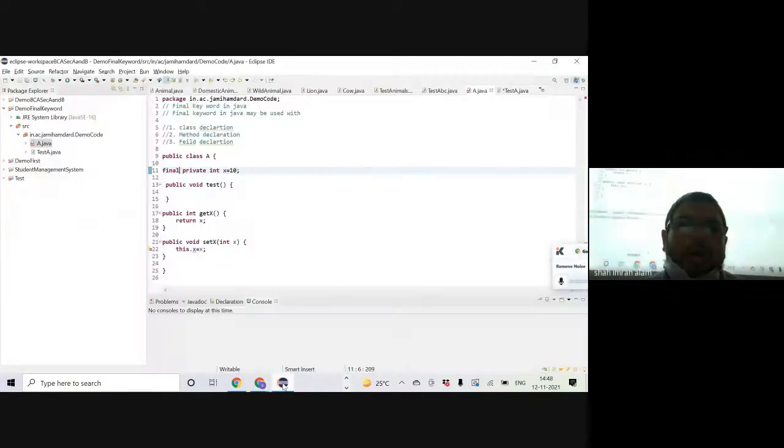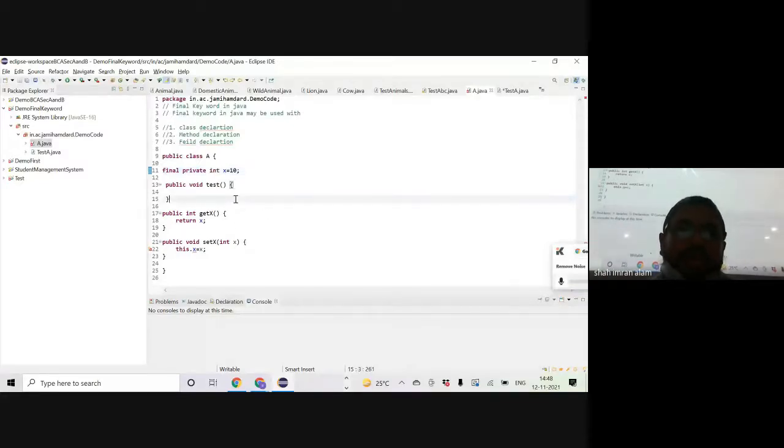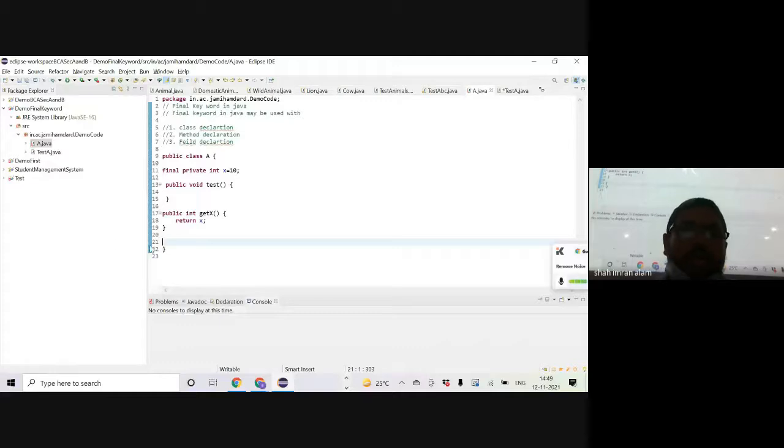Okay guys, so we know what final means when we declare it with the field. The field becomes a constant instead of remaining a variable. Okay, we cannot change its value. Now let's try to see what happens if we declare a method as final. Okay, so let me remove this setter method as of now, just to avoid the confusion.